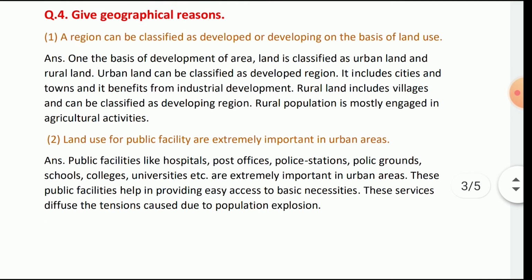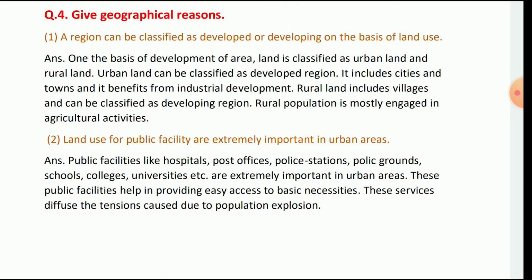Geographical reasoning. A region can be classified as developed or developing on the basis of land use. On the basis of development, the area is classified as urban and rural land. Urban land includes cities and towns. It benefits from industrial development. Rural land includes villages and can be classified as a developing region. The rural population is mostly engaged in agricultural activities.